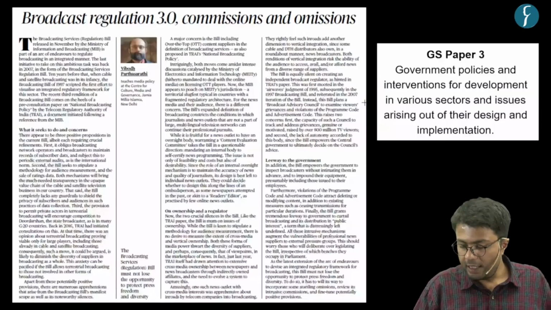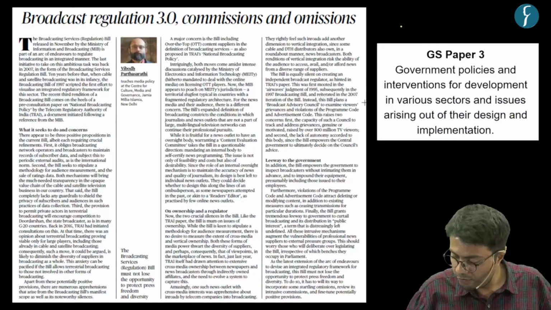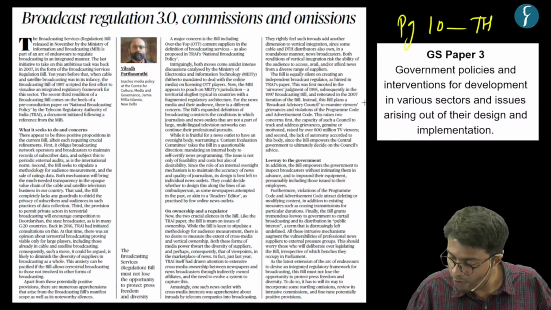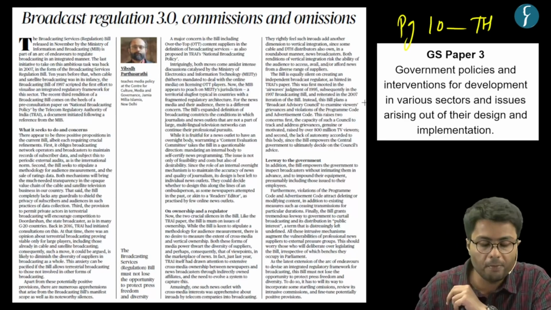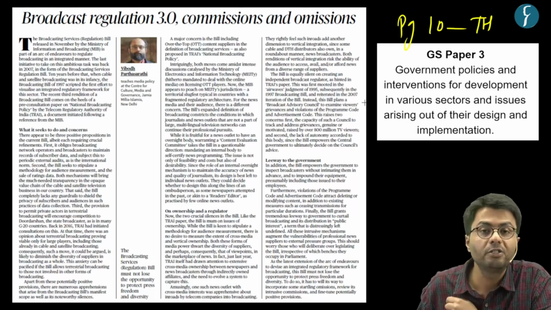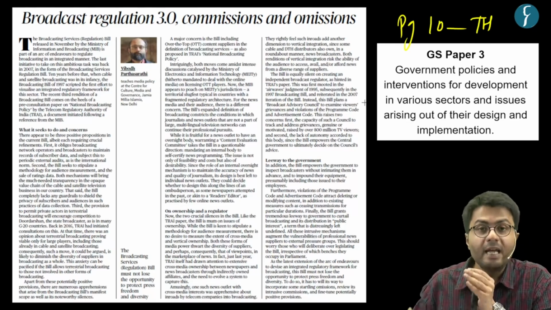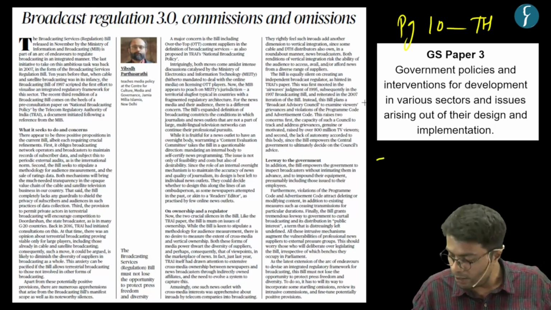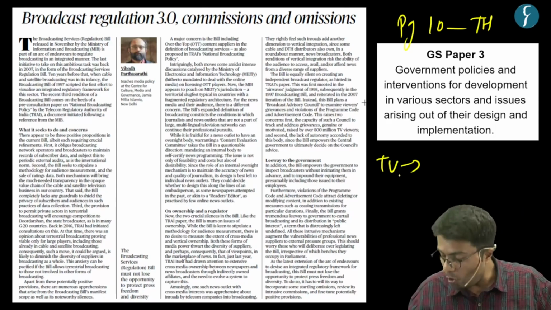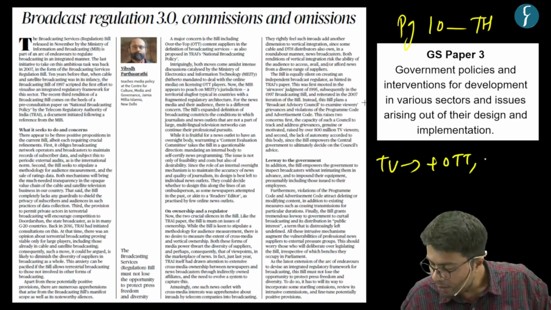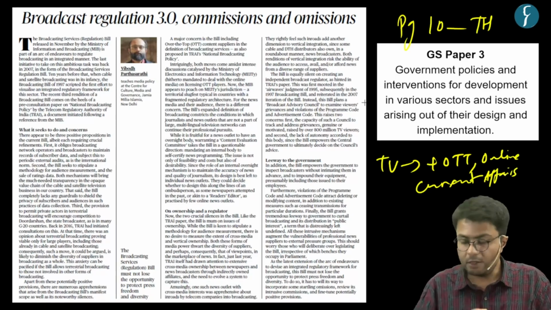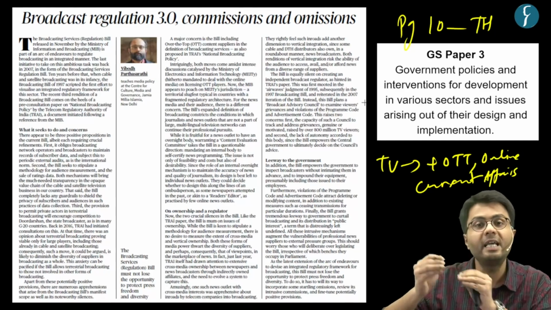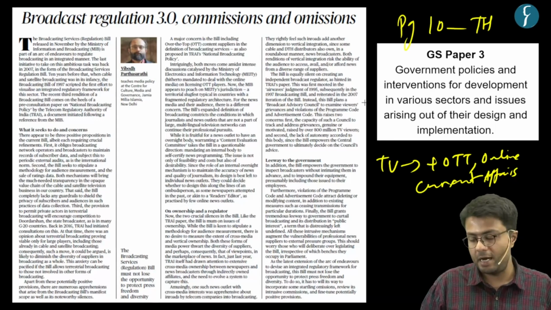Now, with this, let us move to the last prelim-centric article of the day, which appeared on page 10 of the Hindu newspaper. Recently, the Broadcast Regulation Bill was introduced by the Ministry of Information and Broadcasting. This bill extends the regulation of broadcast beyond television, and it will also include OTT content, online news, as well as current affairs. Hence, you can see this bill broadens the ambit of broadcast regulation in India.